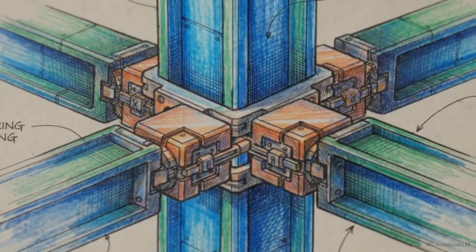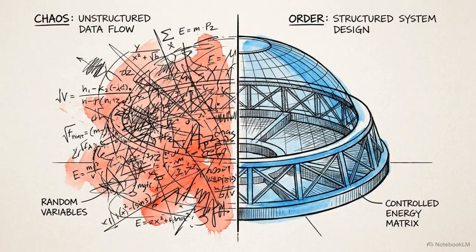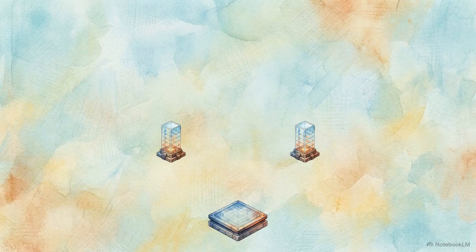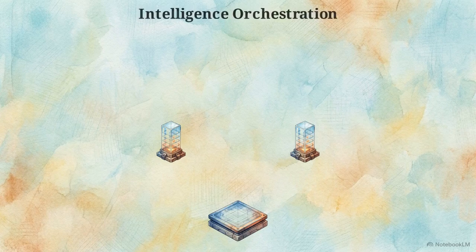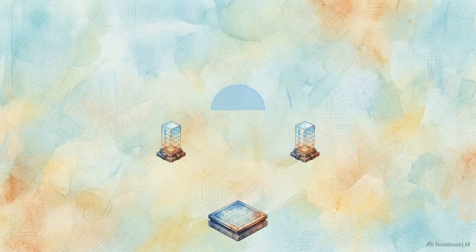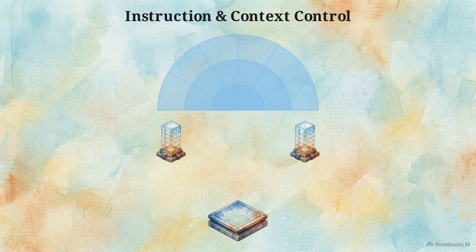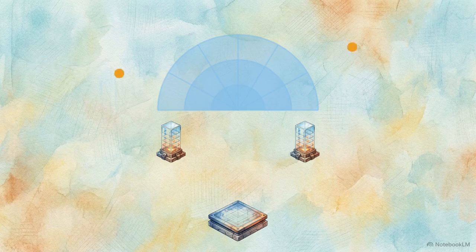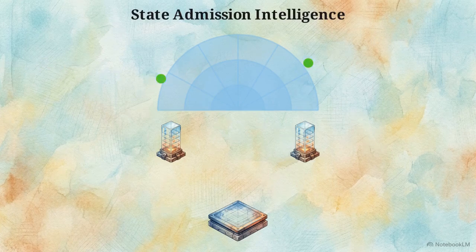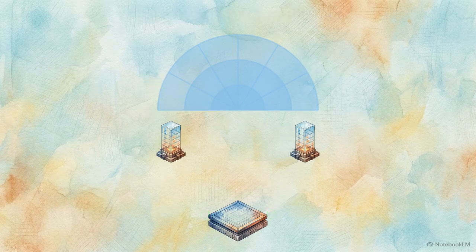The final structural challenge is applying active AI reasoning to these high-value domains without triggering uncontrolled reasoning expansion or context drift. This is resolved by intelligence orchestration, Patent 37, which serves as the overarching governance fabric capping the entire architecture. Instruction and context control bounds the AI's operational scope. State admission intelligence acts as a gatekeeper, validating external data before committing it as ground truth.